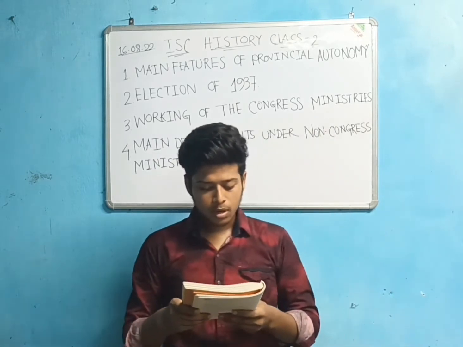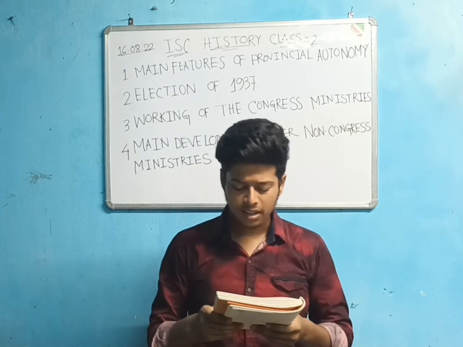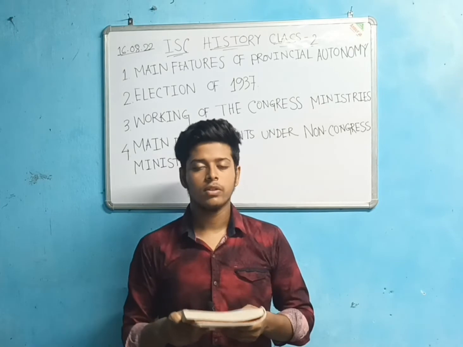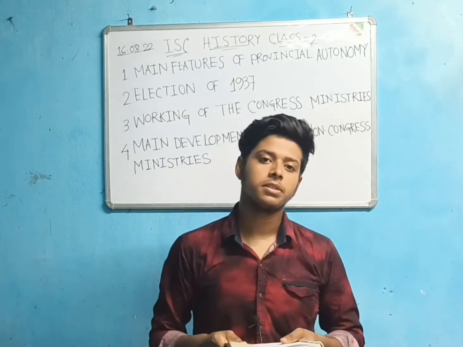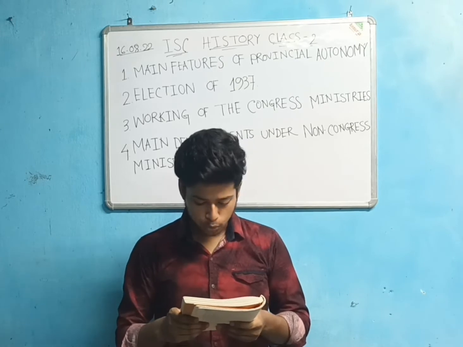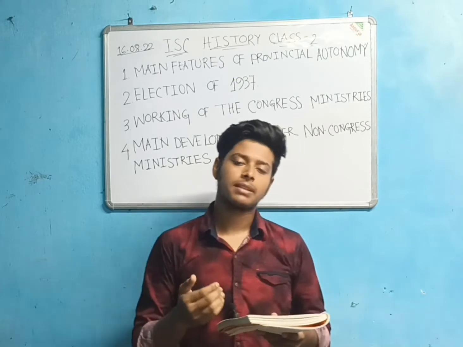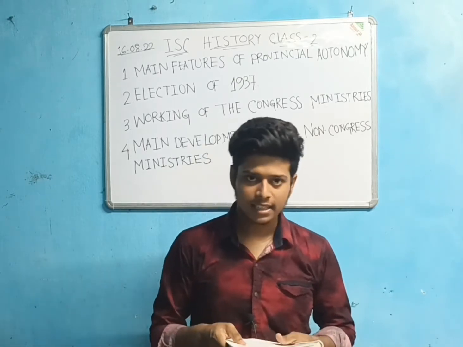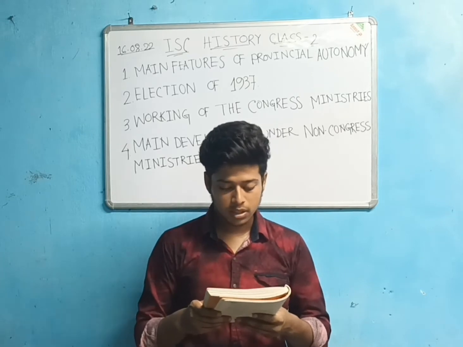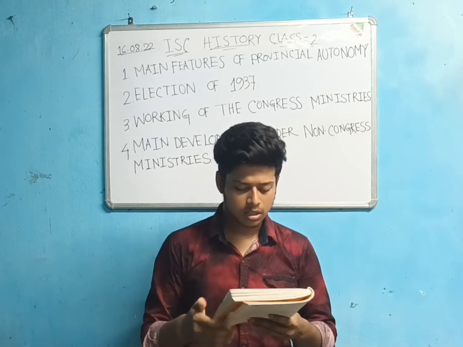The Third Roundtable Conference met at London in November 1932 without any representative of the National Congress. There was a discussion about passing the Government of India Act 1935. This act established a federation of India made of British Indian provinces and Indian states and provided for autonomy with a government responsible to an elected legislature in every province.